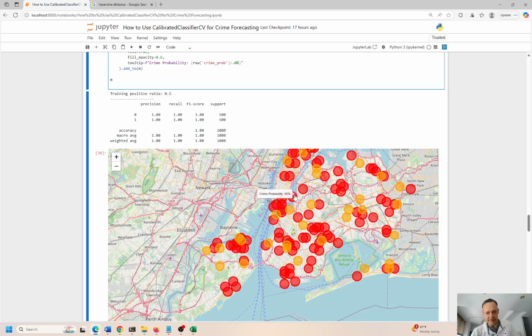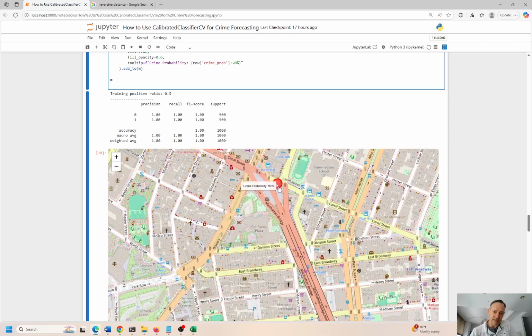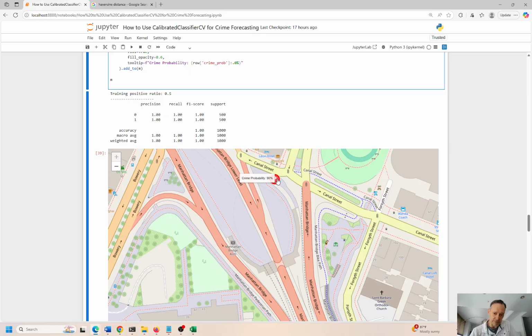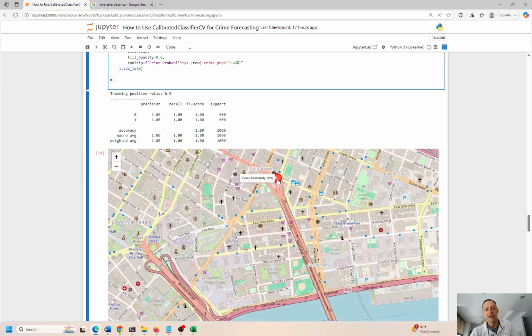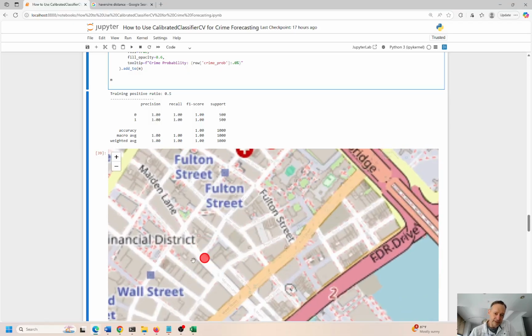There's 78%, this is 90%, 90%, 90%, 90%. So if we zoom in here, we see that there should be a 90% chance of crime at the base of, this looks like the Brooklyn Bridge, right? Oh no, this is the Manhattan Bridge, okay. So this is the Manhattan Bridge. That looks like crime, 90%, down here on Wall Street.